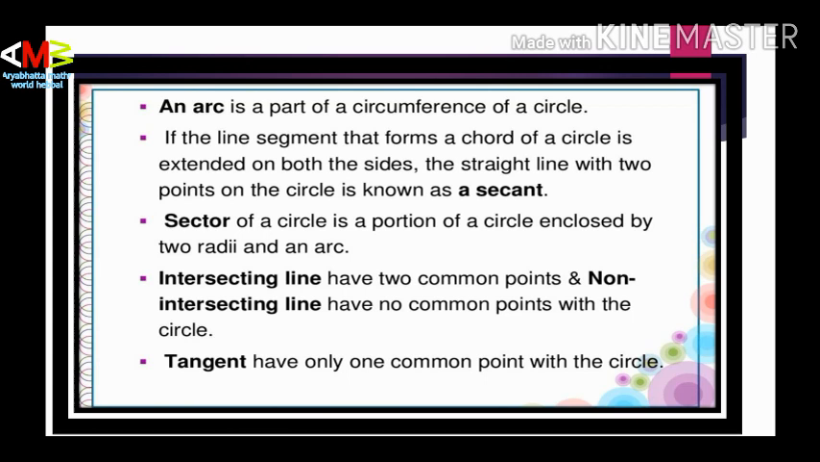A sector of a circle is a portion of the circle enclosed by 2 radii and an arc. Intersecting line has 2 common points. Non-intersecting line has no common points. Tangent means it has only one common point with the circle. So these are the summaries of the basics of the circle that I have told: chord, radius, circumference, arc, secant, sector, intersecting line, non-intersecting line, tangents.